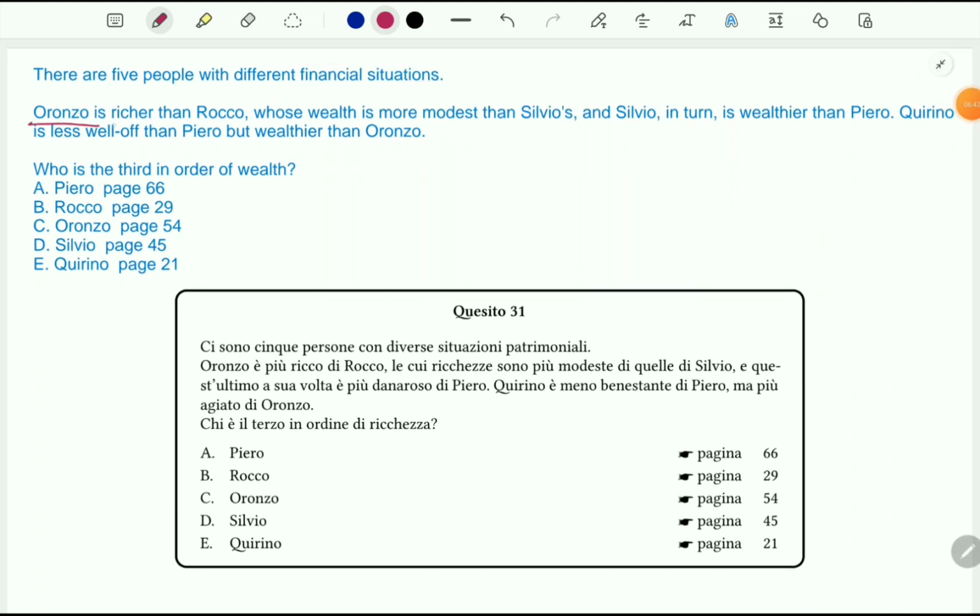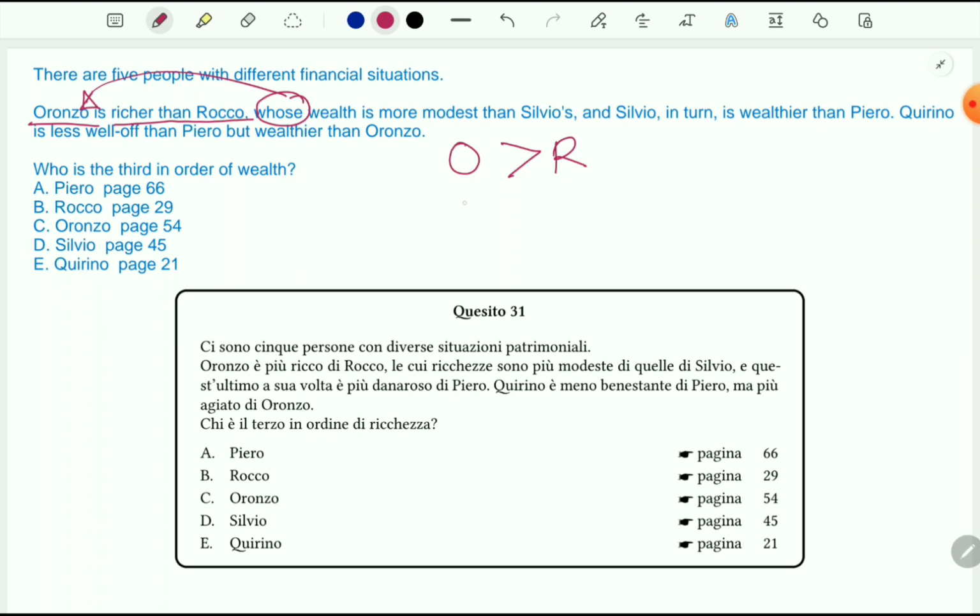Oronjo is richer than Rocco, so we can write Oronjo, who is richer than Rocco, whose wealth is more modest than Silvio. So whose means here Oronjo.